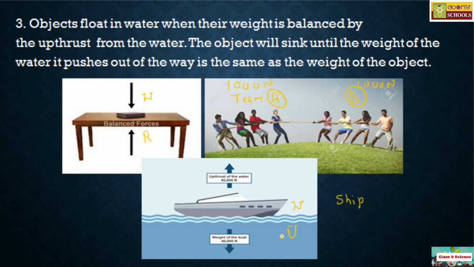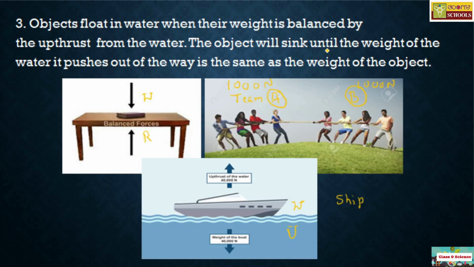Upthrust U balances this particular ship, because the weight of the ship is acting downward and the upthrust provides the push up, and hence this is in a balanced state. This is also an example of balanced forces. Objects like a ship float in the water when their weight is balanced by the upthrust from the water.